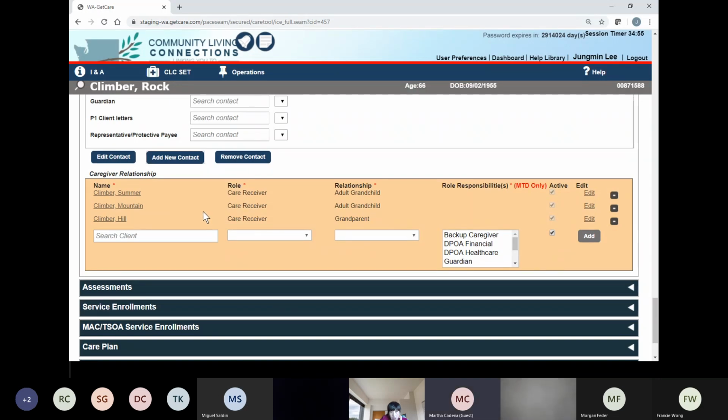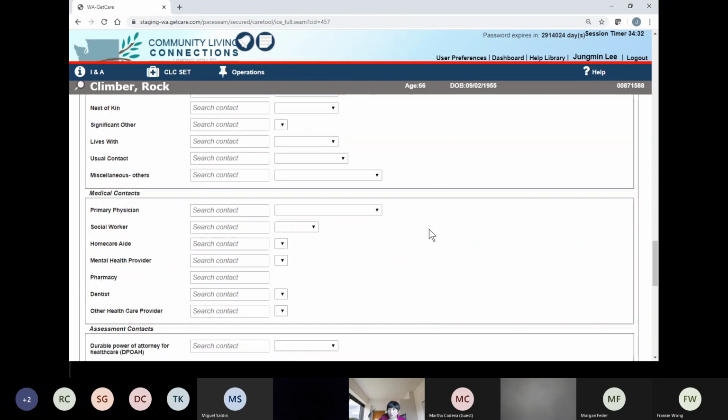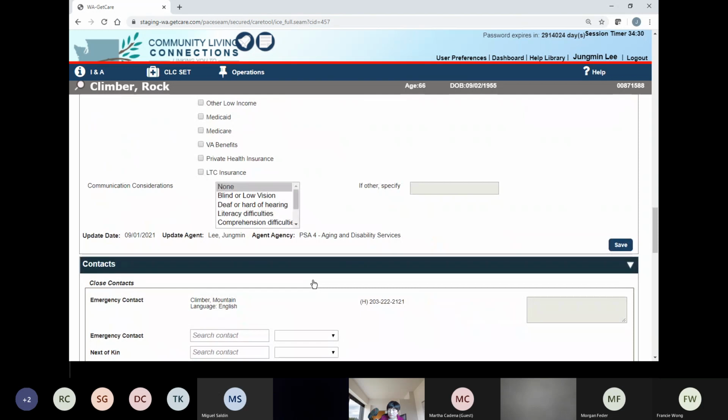And I have a question, but maybe I can address that question a little bit later. Hope that's okay. And this orange section, if your program has Get Care, maybe it has a caregiver and care receiver, then this is the section you can utilize in this orange box. That's under contacts. Okay.